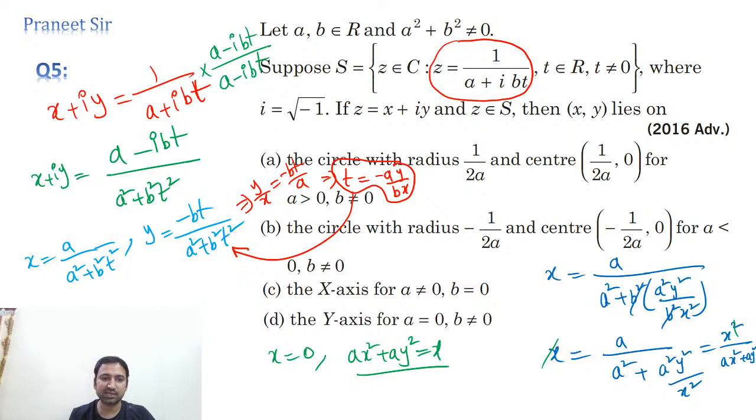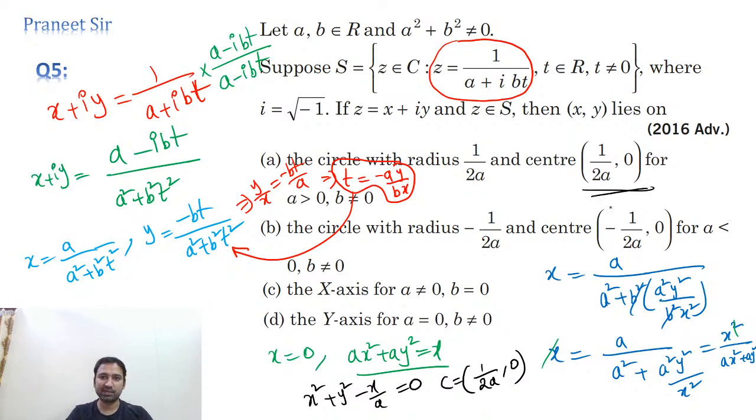So let's convert this circle into standard form. If you convert the circle into standard form, x square plus y square minus x by a is equal to 0. So what is the center for this circle? The center for this circle is 1 by 2a comma 0. Yes, so this is the center. Yes, we can see the center, guys. The center is 1 by 2a comma 0, and the radius we can also calculate. The radius is what? 1 by 2a is the radius. Perfect. First option is satisfying. Clear? Understood now?